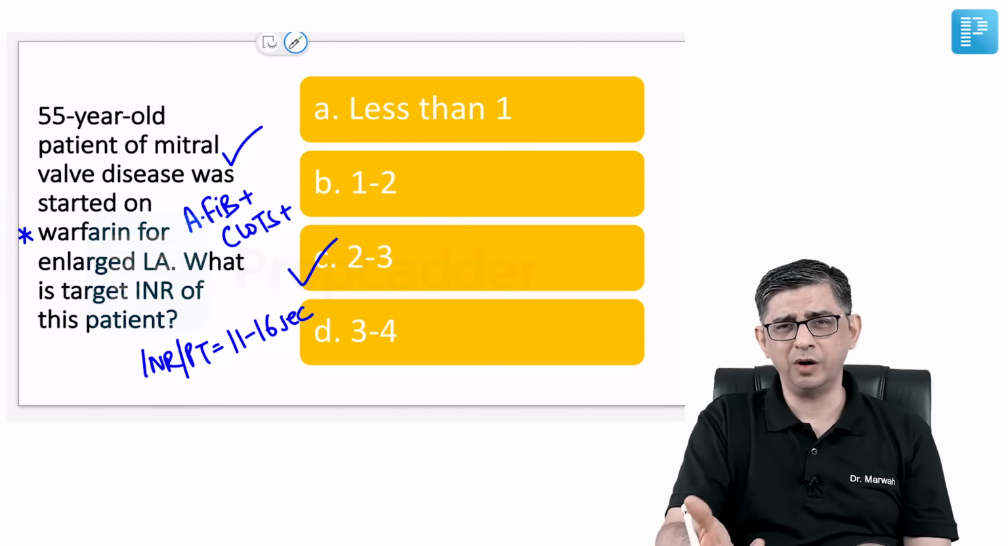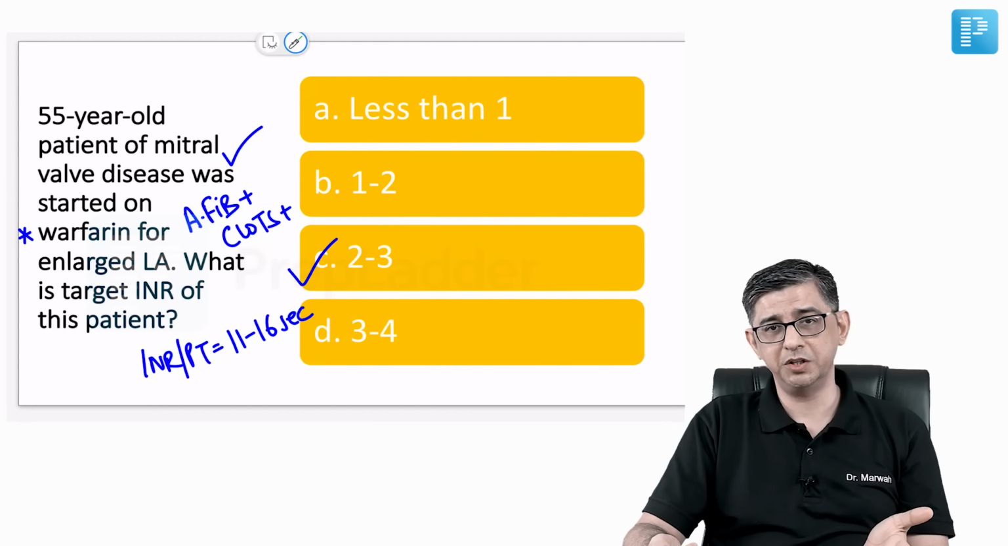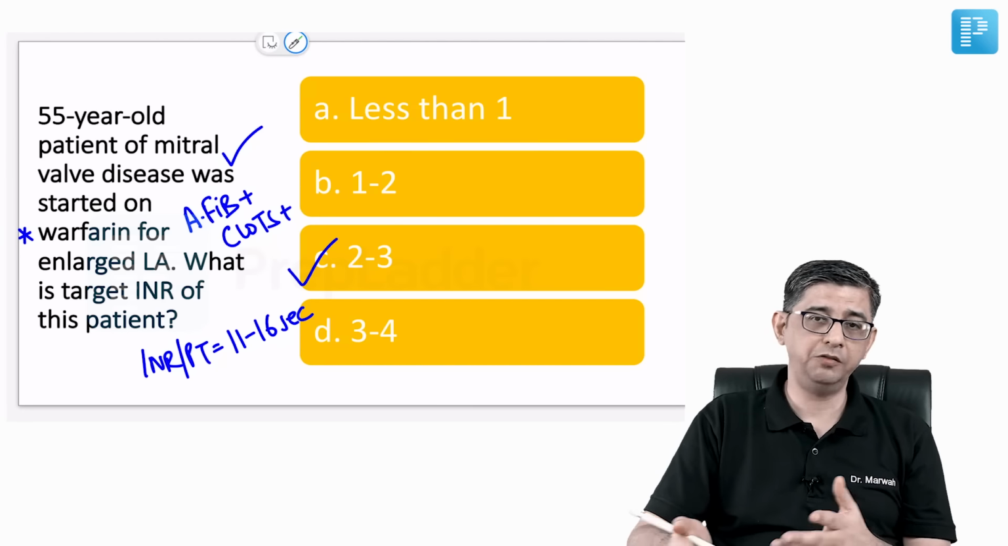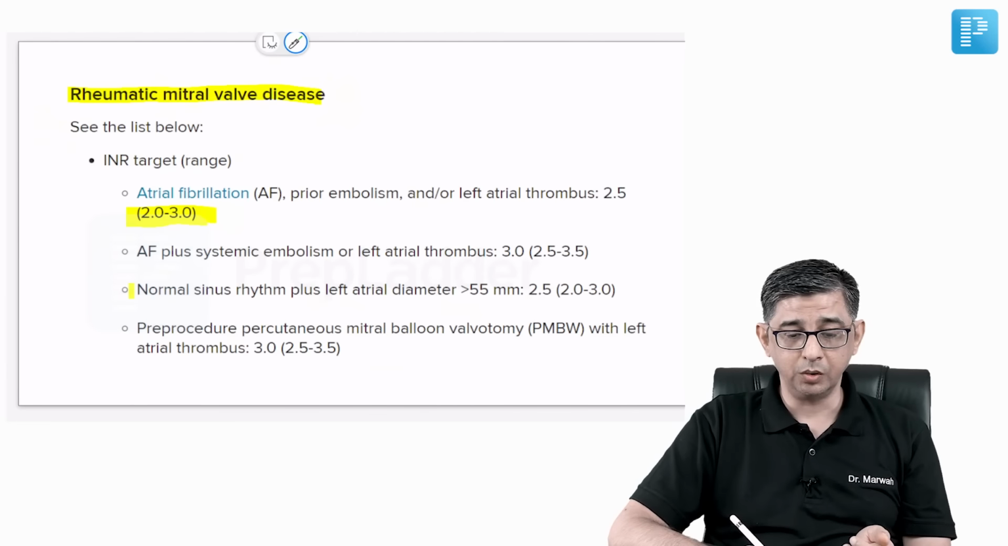That is a PT of roughly 45 seconds, right? If I take 15 seconds for calculation purposes, 15 into 2 would be 30, 15 into 3 would be 45. So if it is within this range, not a problem. But suppose it becomes 20 times of normal, that's a problem, no? Because then brain hemorrhage will occur. So obviously you need to control the dosage here.